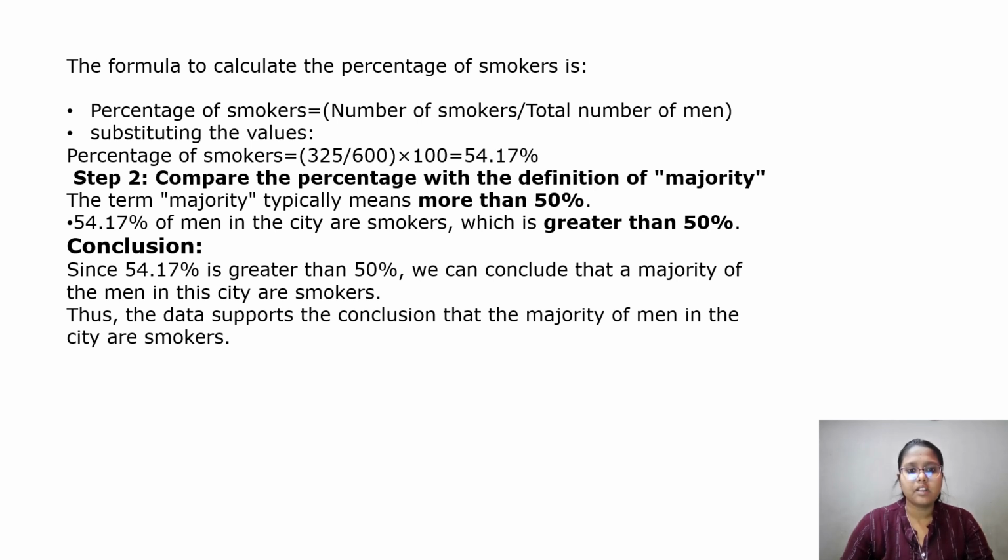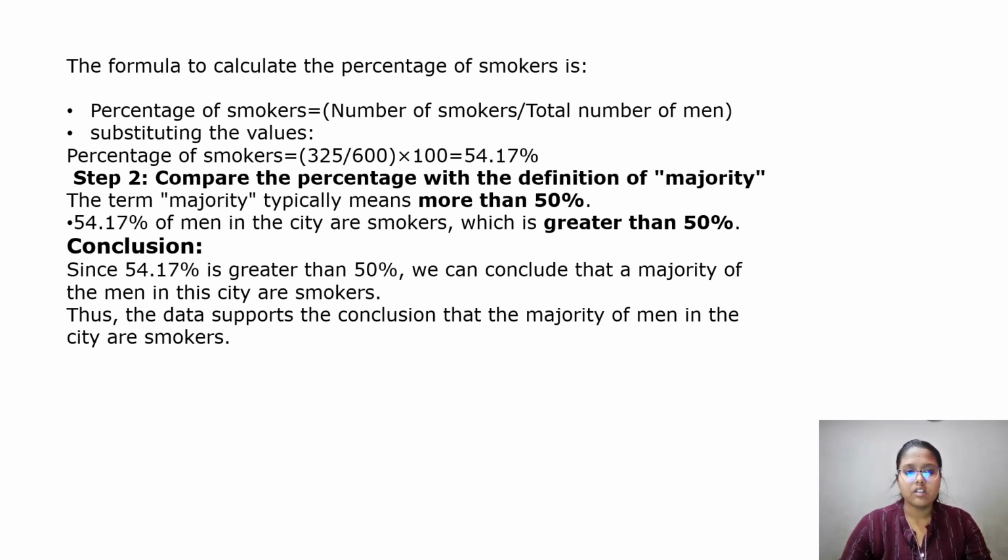Step 2, compare the percentage with the definition of majority. The term majority typically means more than 50 percent. After getting the percentage of smokers as 54.17, in step 2 we compare it with the majority threshold of more than 50 percent. So 54.17 percent of the men in the city are smokers, which is greater than 50 percent. So the answer is 54.17, which means more than 50 percent of the men in the city are smokers.